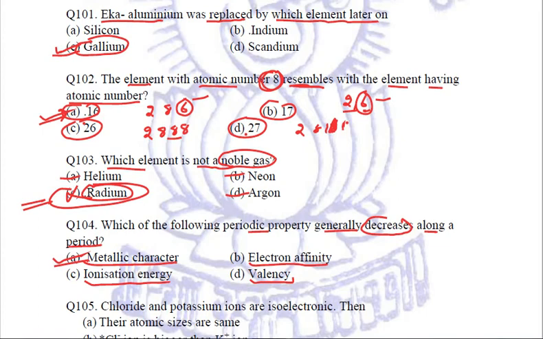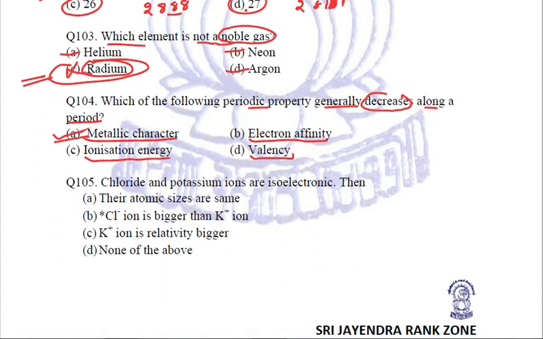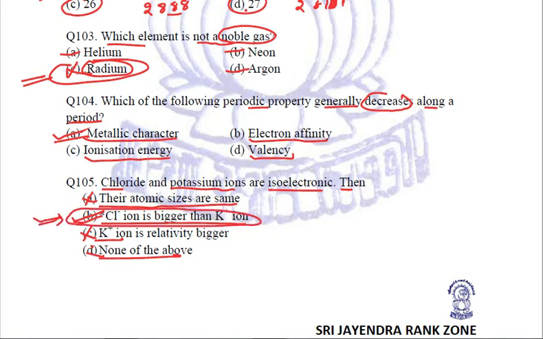This is the periodic property which generally decreases when we go from left to right in any particular period. Next question is, chloride and potassium ions are isoelectronic. Then their atomic sizes are the same? No. Chloride ion is bigger than potassium ion. Yes, this is what we have done in lots of other questions also, right? Anion is bigger than cation. Potassium ion is relatively bigger? No. None of the above? No. So B is the right answer.